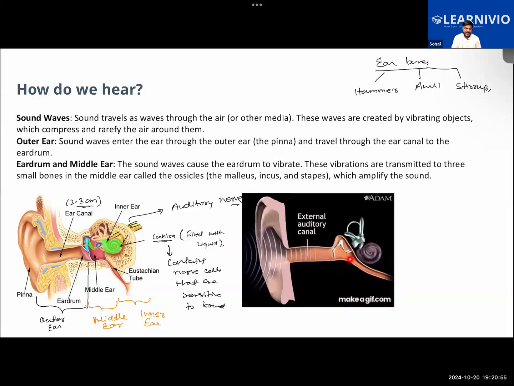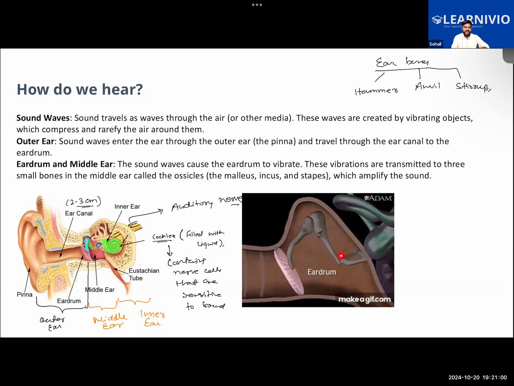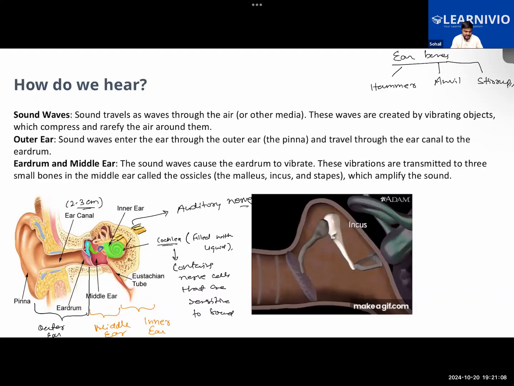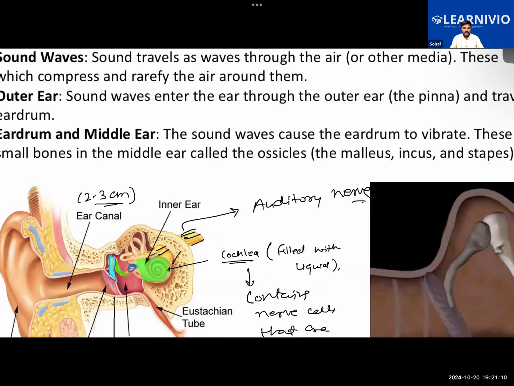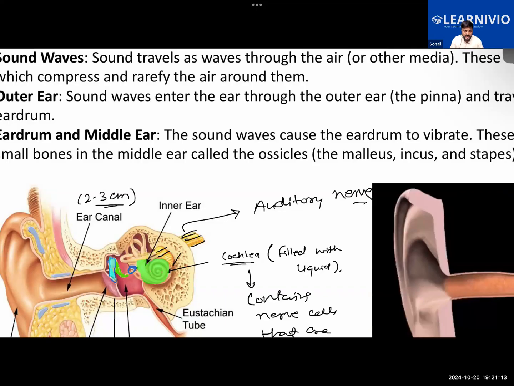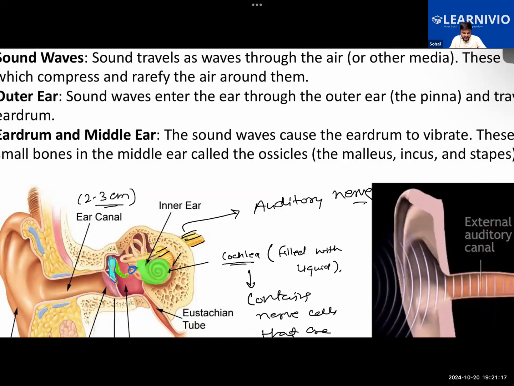As the three bones vibrate in the middle part of the ear, they will act as a system together. They will be amplifying the sound vibrations coming from the eardrum, and it will then be passed on to the inner part of the ear, that is, to the cochlea. Now, in the cochlea, what will be happening? What kind of nerves are present here? You guys tell me.